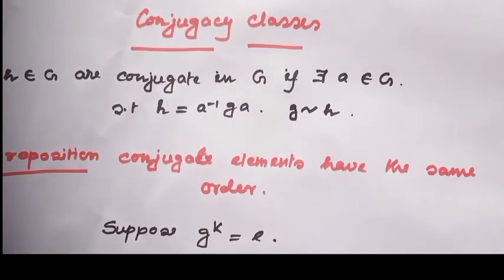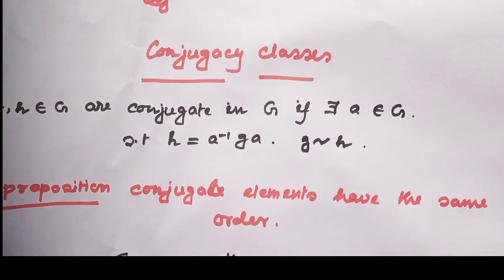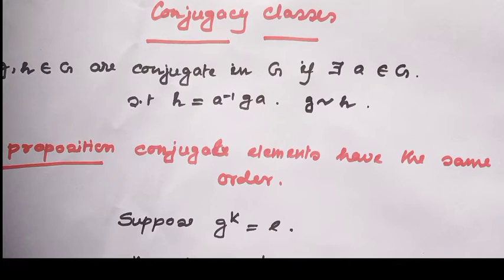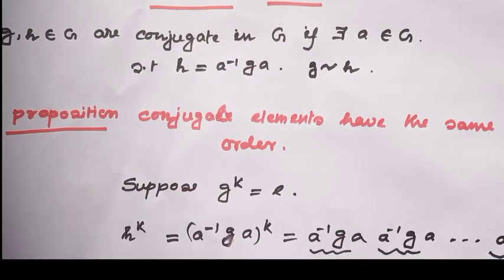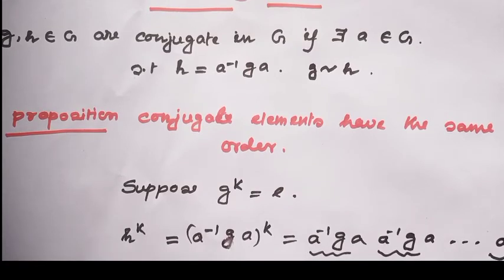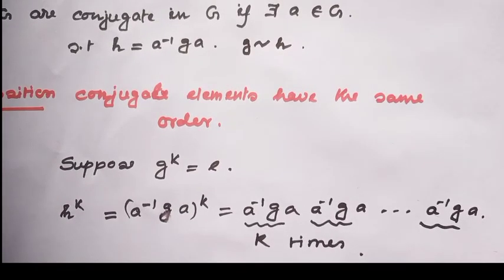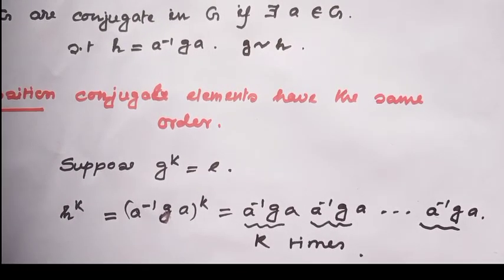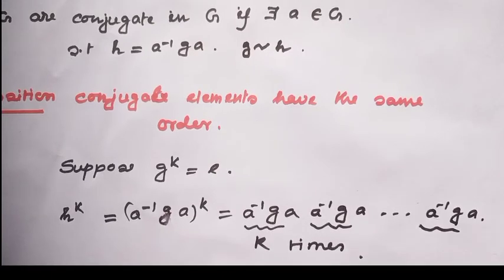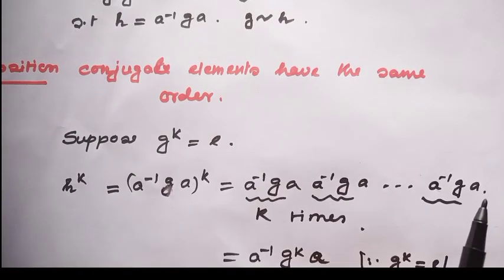Now there is a nice proposition. Conjugate elements always have the same order. Now consider order of G equal to K. Now what will be H to the power K? H to the power K will be (A inverse GA) to the power K, which is equal to A inverse GA, times A inverse GA, times A inverse GA, up to K times. By the associative law, we can cancel A with A inverse.